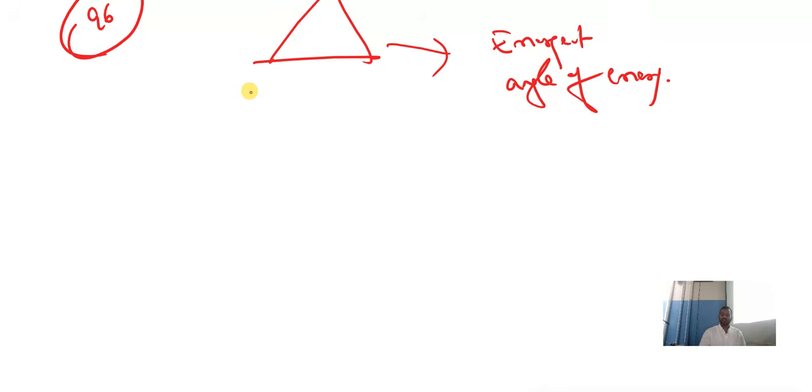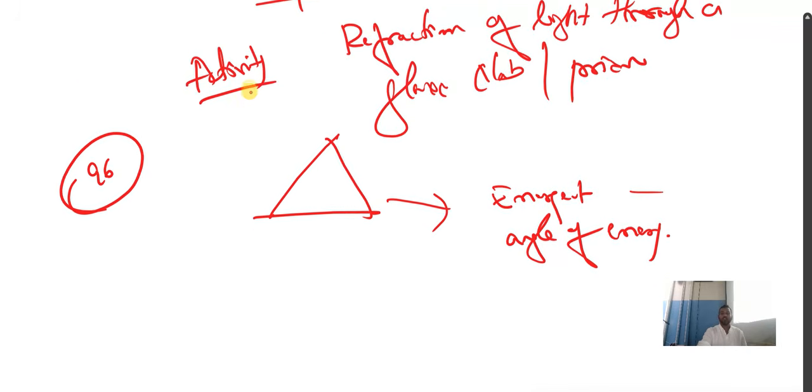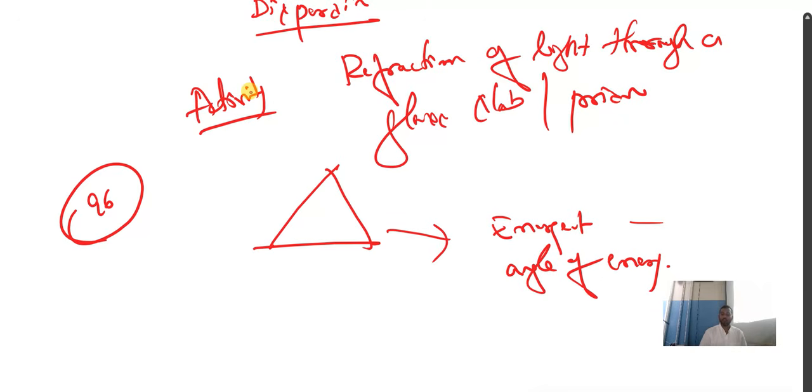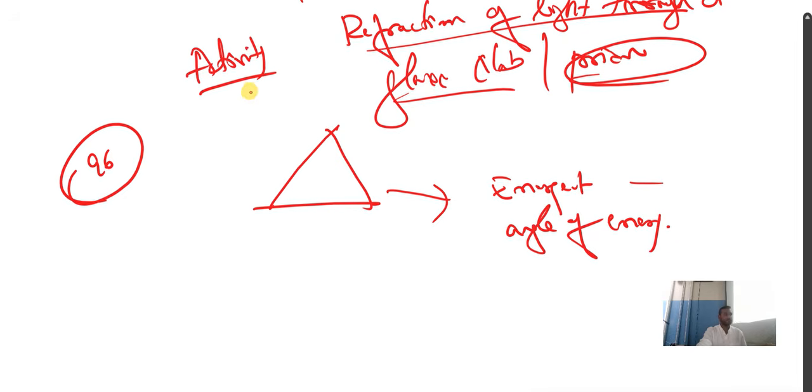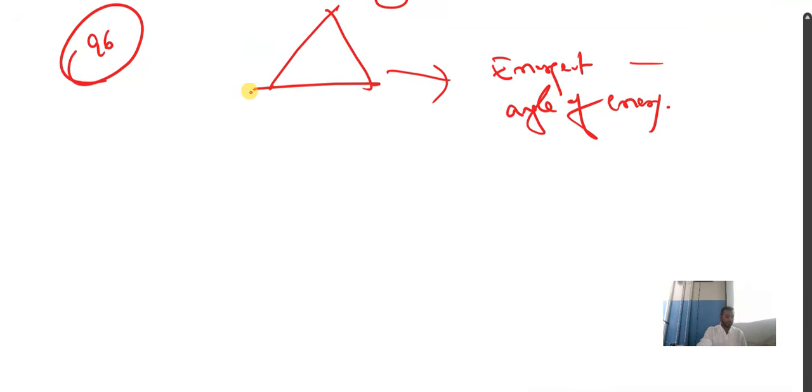Dispersion of light through a glass slab is one activity, and the prism is another activity. There are two activities; you need to study both. Here you can see dispersion of white light by a glass prism. And formation of rainbow is also one activity.